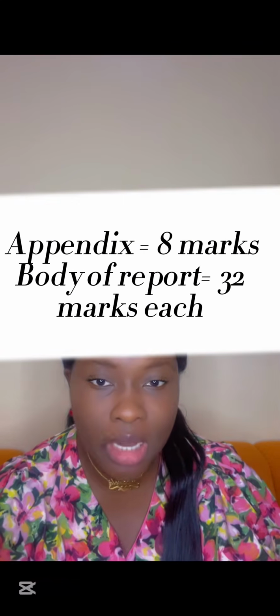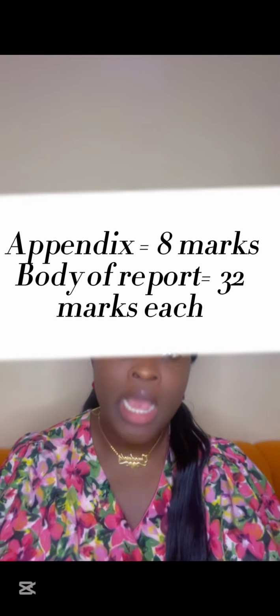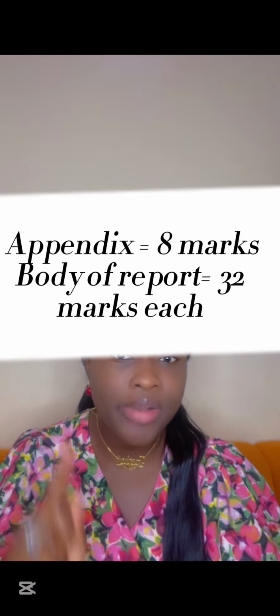Your calculation, no matter how beautifully you calculate, is 8 marks. They cannot give you more than that. The appendix is 8 marks. It's the body of the report that carries the bulk of the marks, 32 marks. You understand? So it's not just about calculating right, it's about what? Interpreting right. So go to the description section now and watch that video where I explained the practical aspect of financial statement analysis.